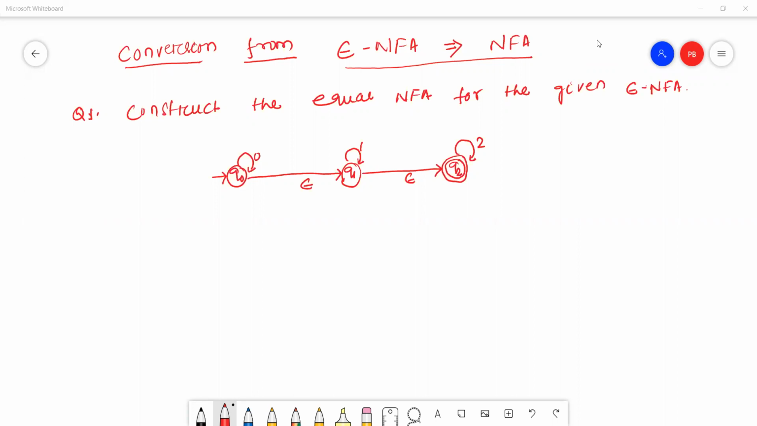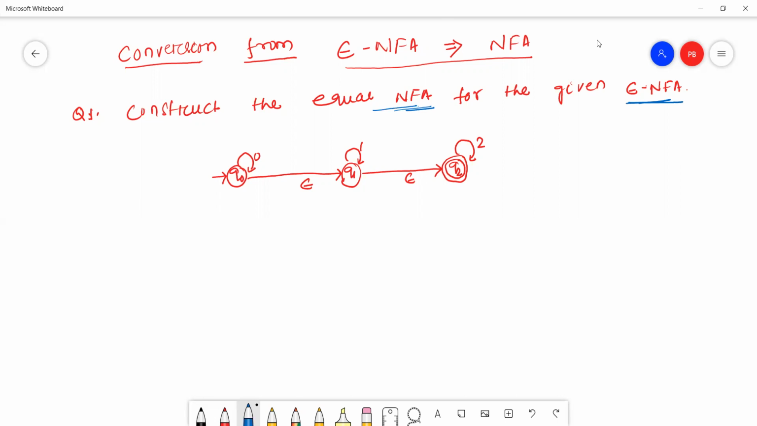We have already discussed the construction of epsilon NFA and NFA. In today's class, we will mainly focus on how to convert from epsilon NFA to NFA. This is my first question: construct the equivalent NFA, non-deterministic finite automata, for the given epsilon NFA.